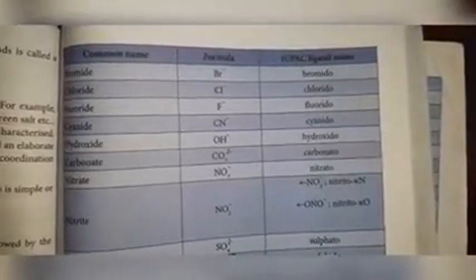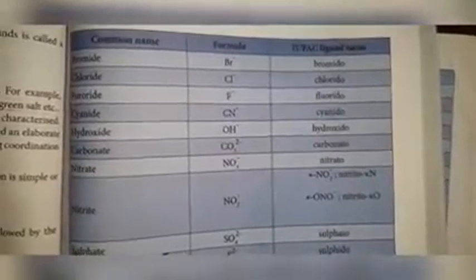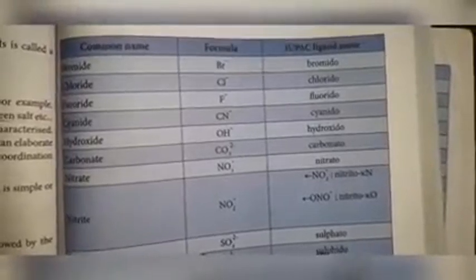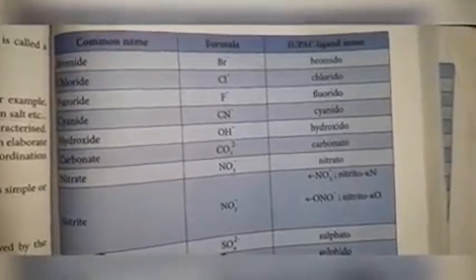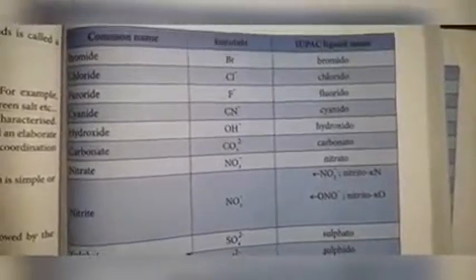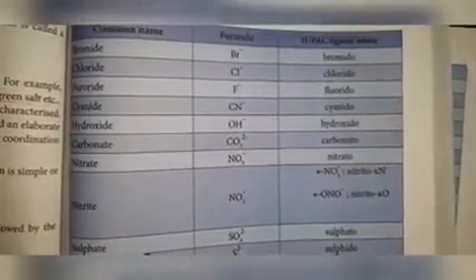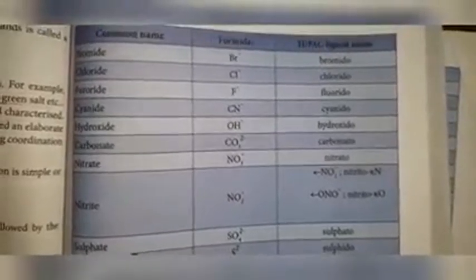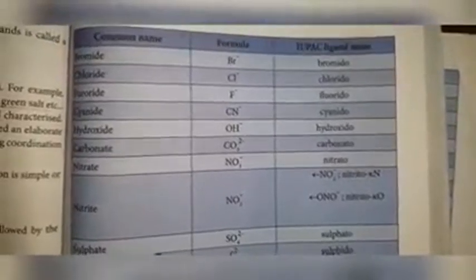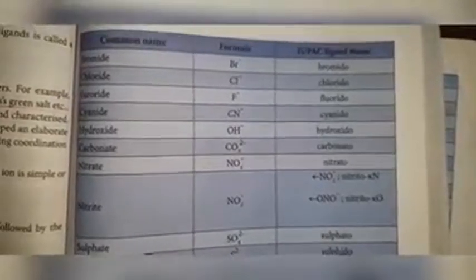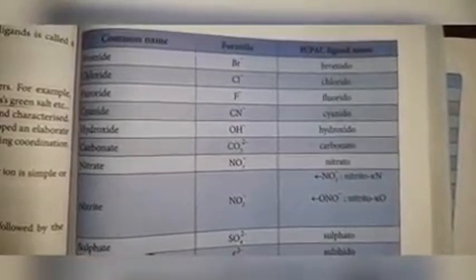Bromide, Br minus. This is a negative ligand, so the name ends with O, so bromido. Usually we say bromo, but here in this lesson you should say bromido because this is a negative ligand. Like that chloride, Cl minus, is also a negative ligand, so chlorido. Fluoride, F minus, fluorido. Cyanide, CN minus, cyanido. Hydroxide, OH minus, hydroxido. Carbonate, CO3 2 minus, carbonato. Nitrate, NO3 minus, nitrato. Nitrite, NO2 minus, nitrito.